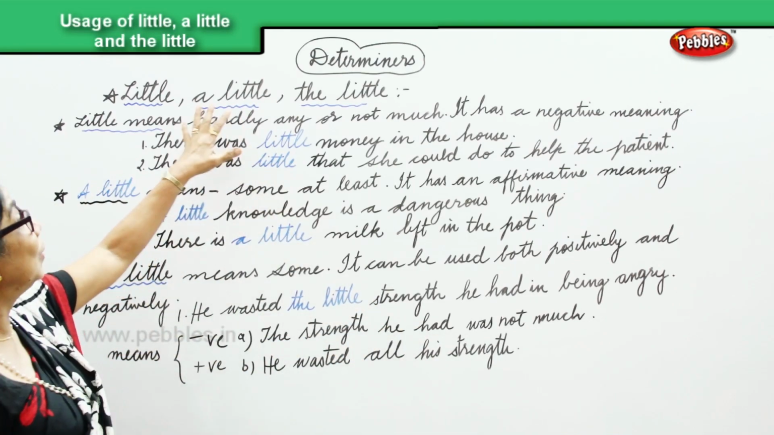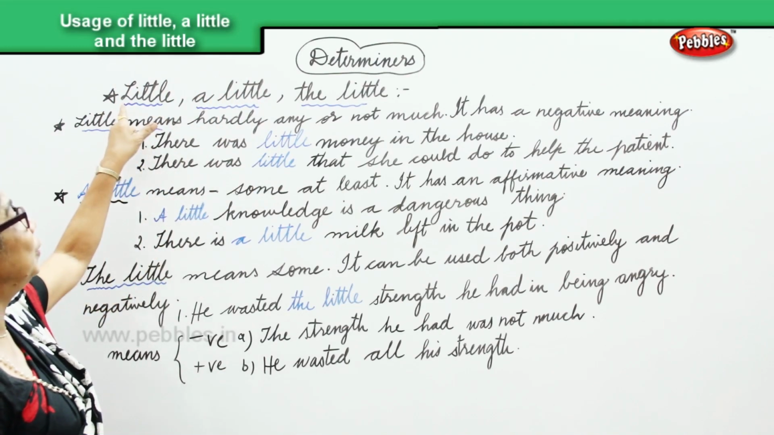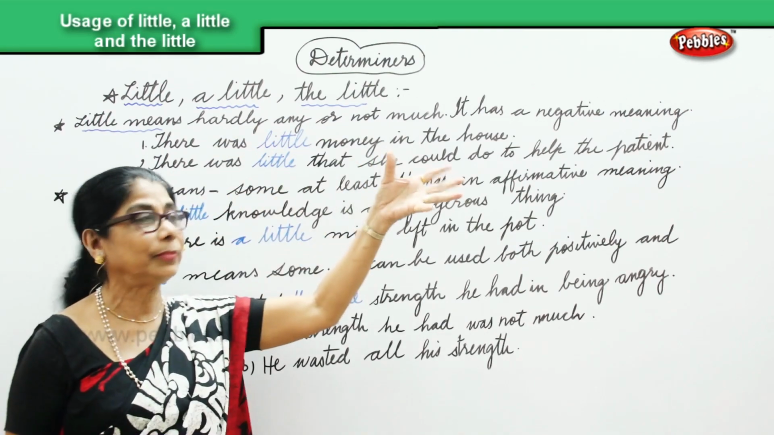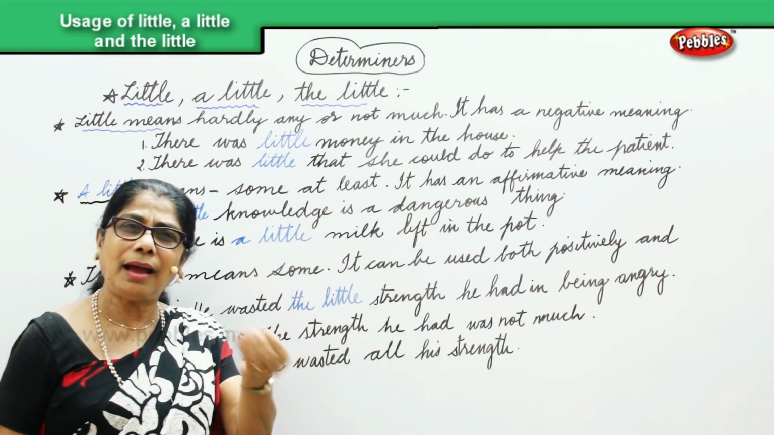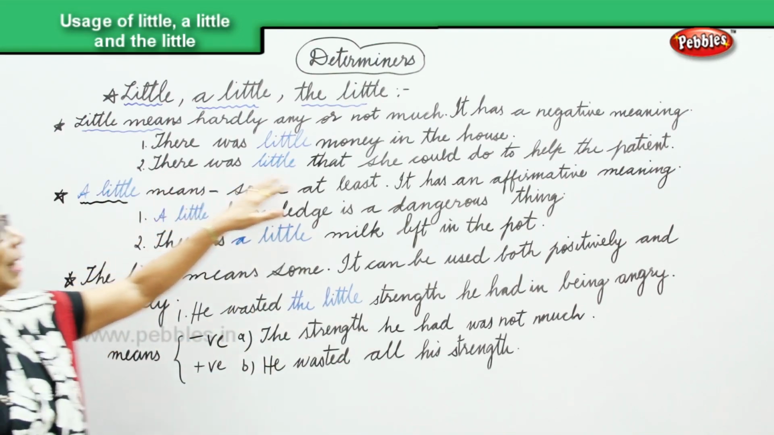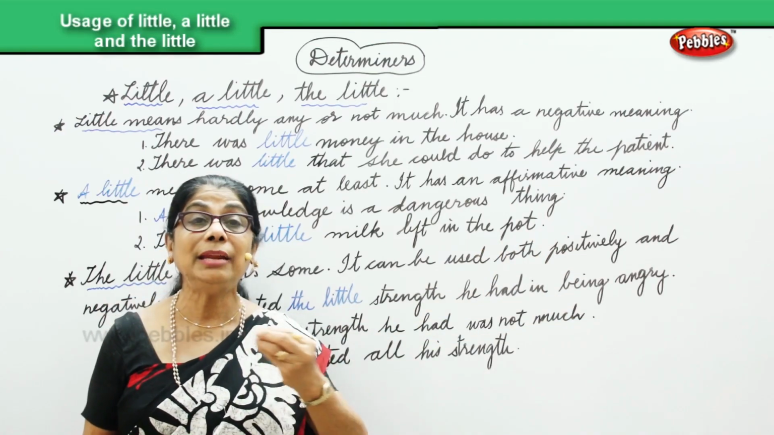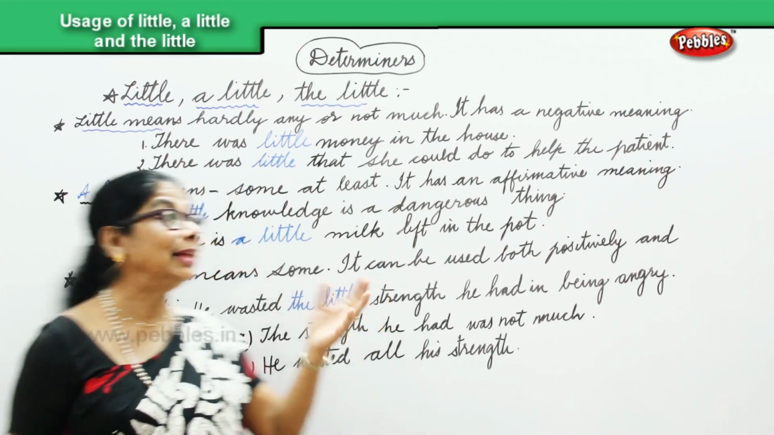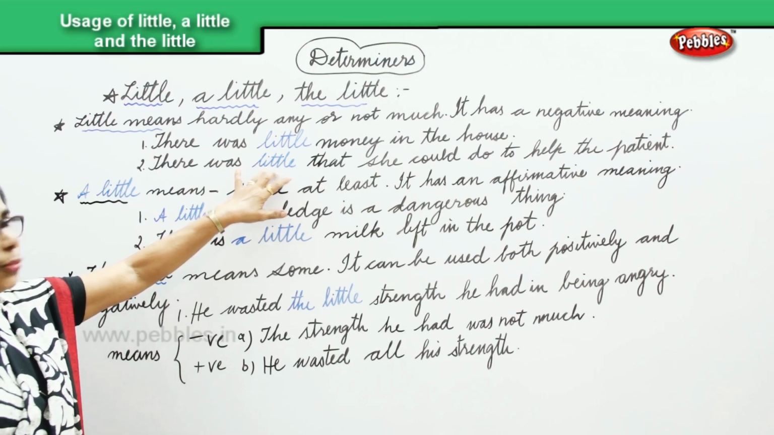So, let's look at the determiners. Little, a little, the little. When you say little, little means hardly any, not much. So, there was little money in the house. Little, hardly any money. Or there was little money in the purse. There was little that she could do to help the patient. The patient was really miserable. Came to the doctor and the doctor couldn't do anything. There was little. That means nothing could be done. The patient is too sick.